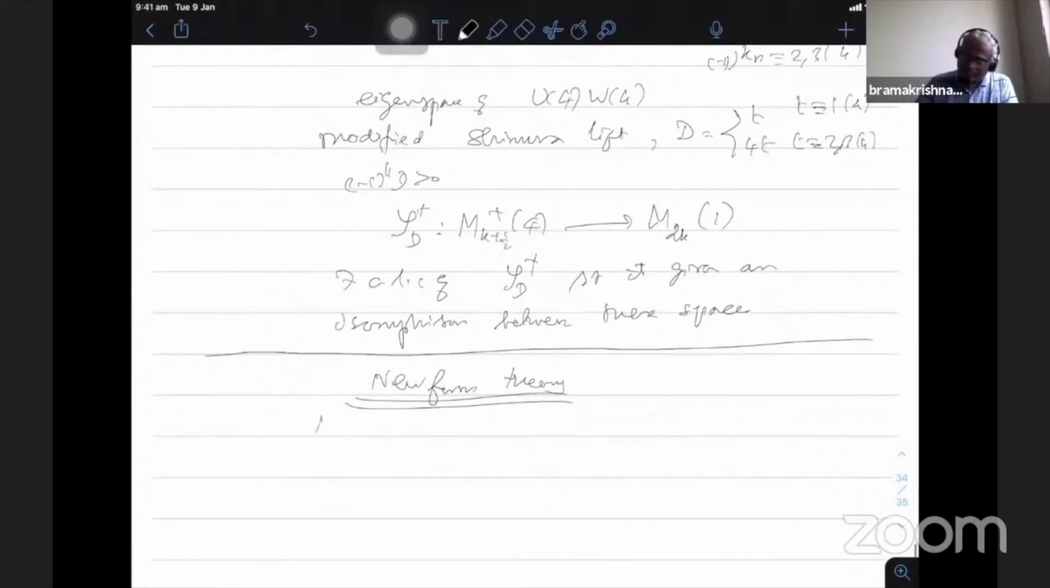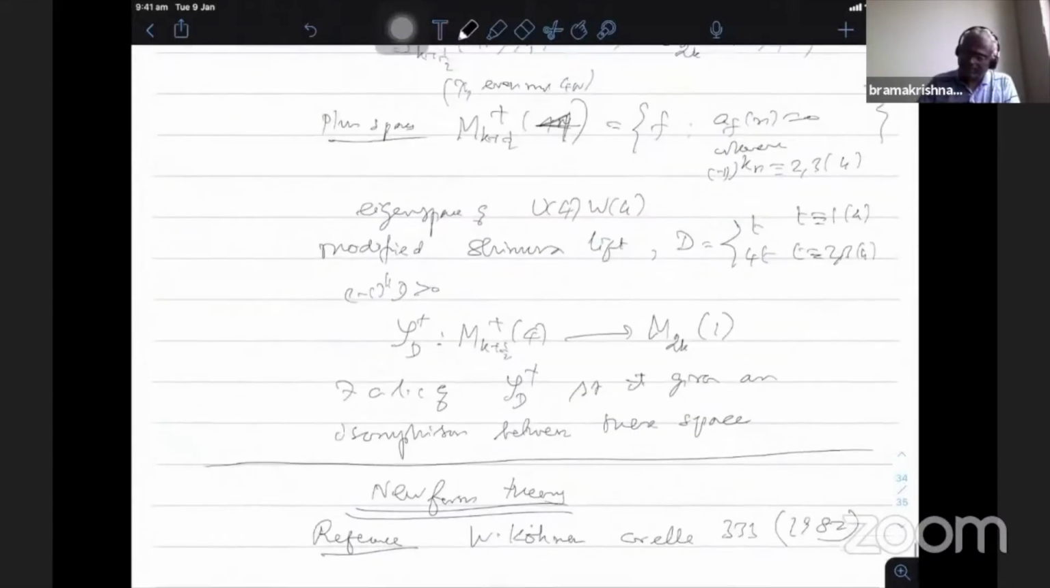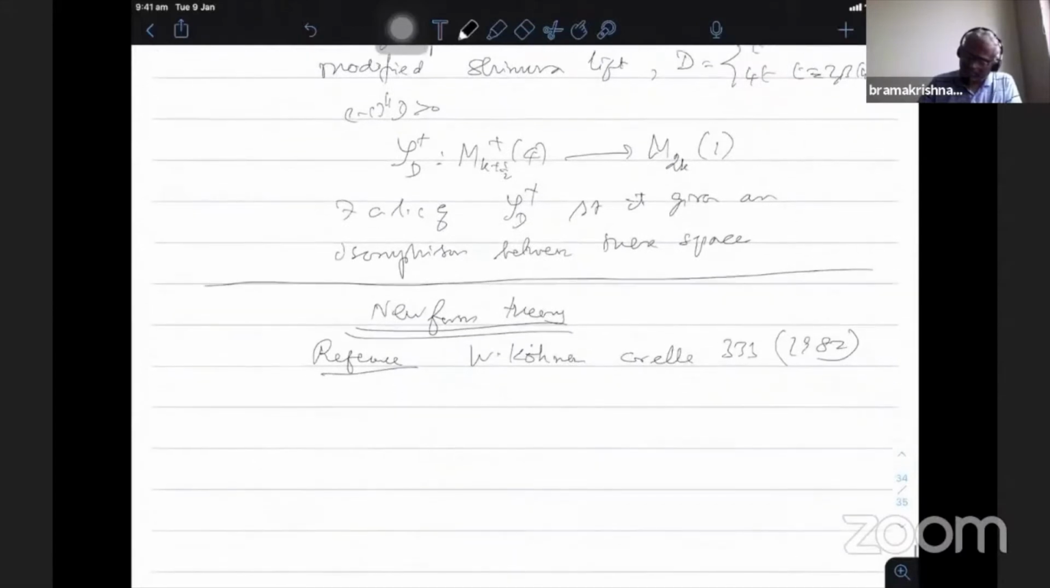So this reference is W. Kohnen, Mathematische Annalen, I think volume 33, 1982. This was done in 1981 but published in '82. So the setup here is, now at level N, what he does, I will fix the notation.